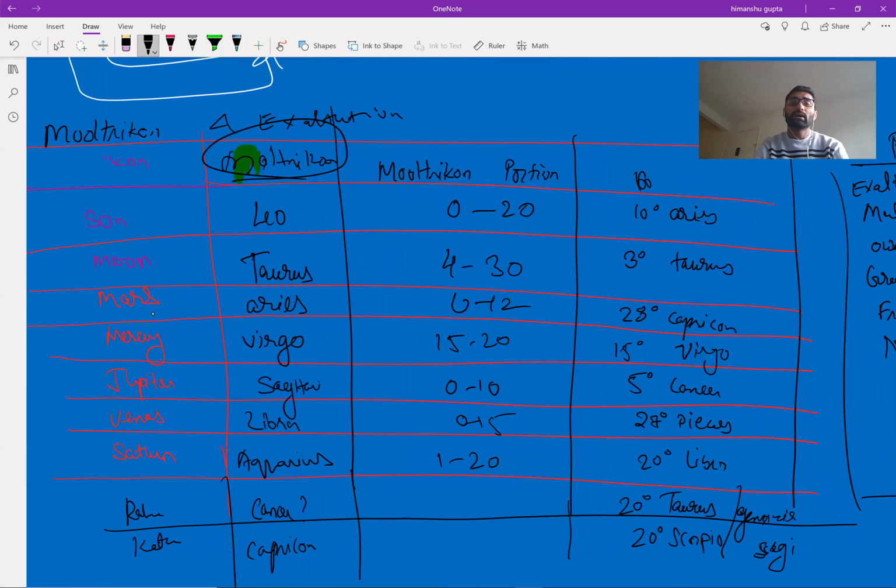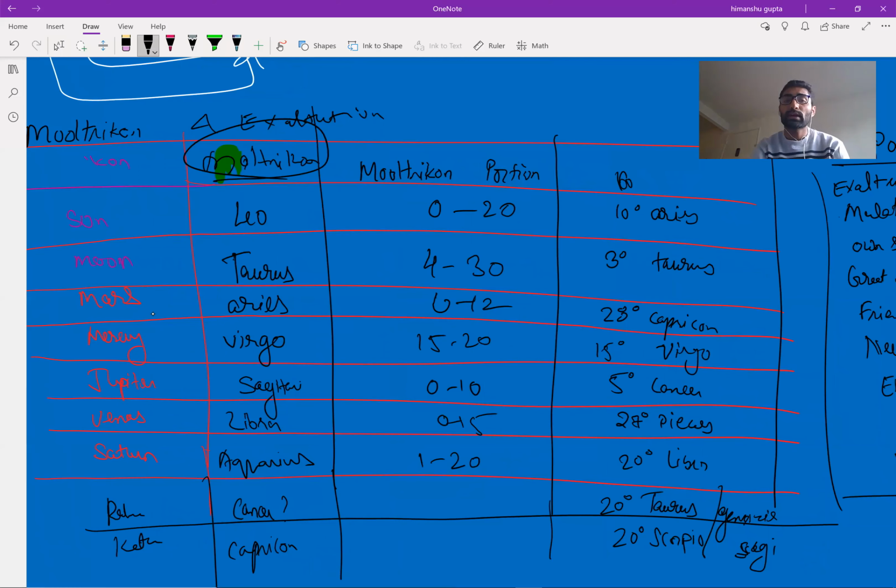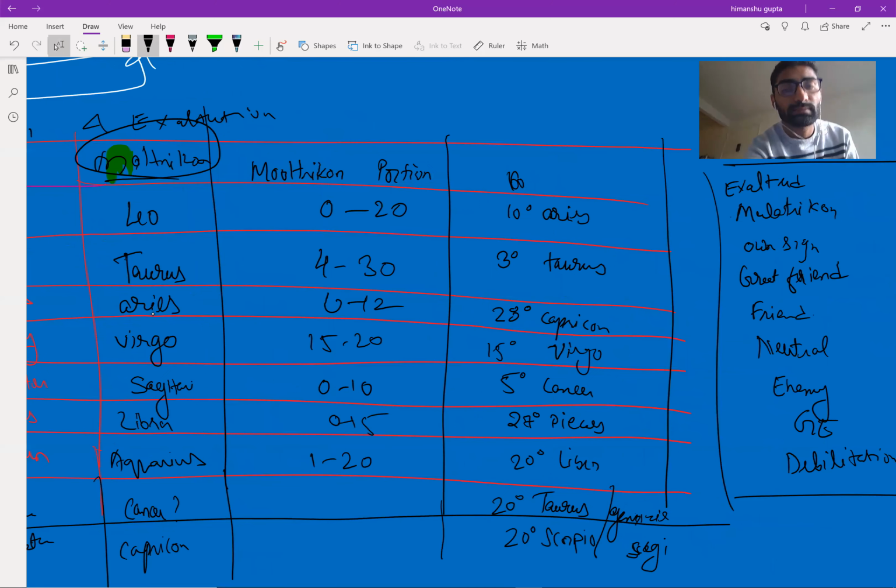Apart from that, the Mooltrikon portion for every planet is as follows. In Leo, the Sun's Mooltrikon portion is from 0 to 20 degrees, for the Moon 4 to 30 degrees, Mars 0 to 12 degrees, Mercury 15 to 20 degrees, Jupiter 0 to 10 degrees in Sagittarius, Venus in Libra 0 to 15 degrees, and Saturn in Aquarius 1 to 20 degrees. And these are the exaltation points.